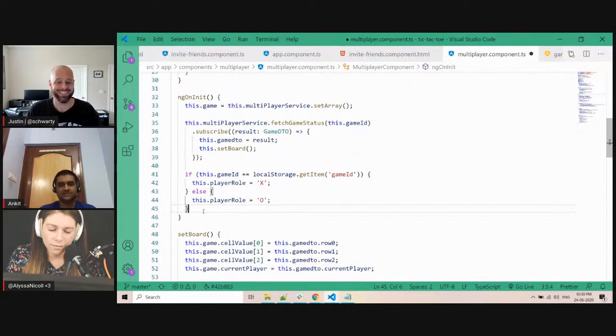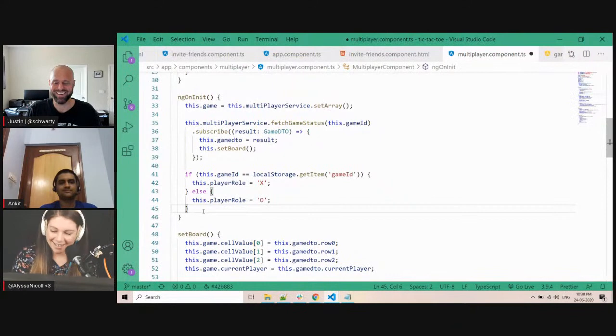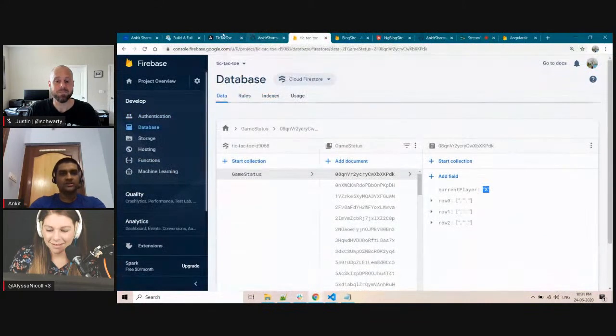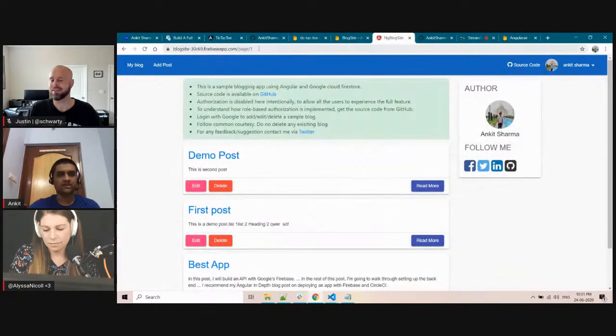Yes, really cool. Firebase is awesome. I like to say Firebase is a backend as a service. It provides you awesome facilities, and you can make some great applications with it. Also, you can deploy for free. These apps are deployed on Firebase. You can see firebaseapp.com, and the same with this blog site.